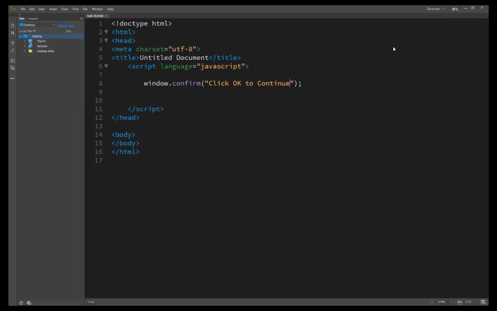But how do we see the result of our dialog box? Basically the dialog box confirms from the user whether the condition is true or false. The dialog boxes created by the window.confirm method are quite generic and have clear indications that they come from the current web page, whether Internet Explorer or Firefox or something else.